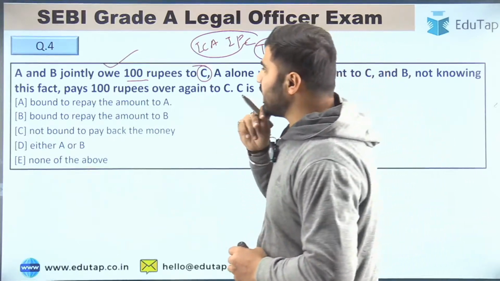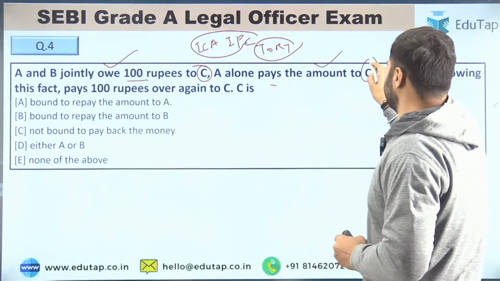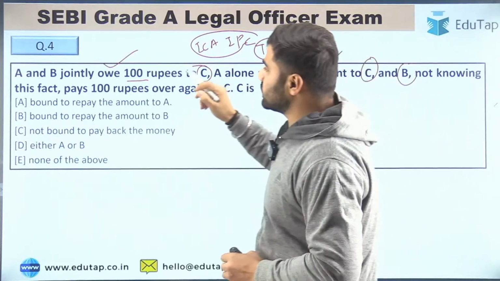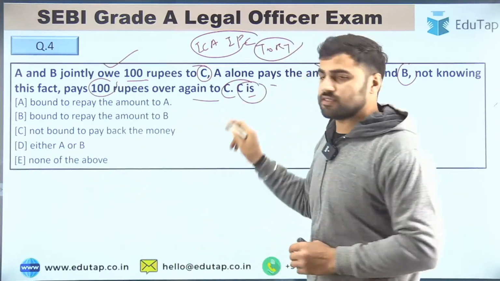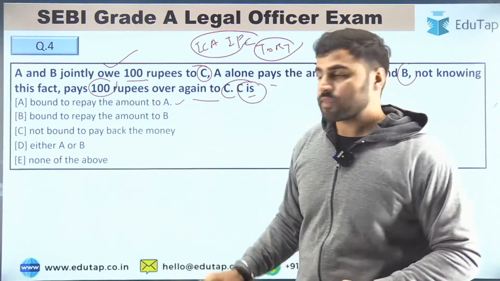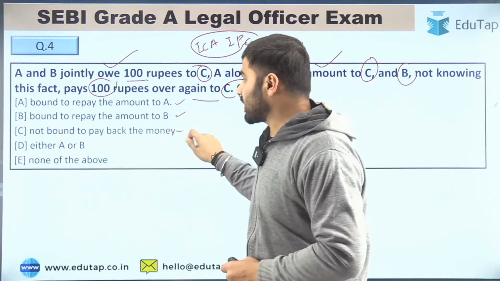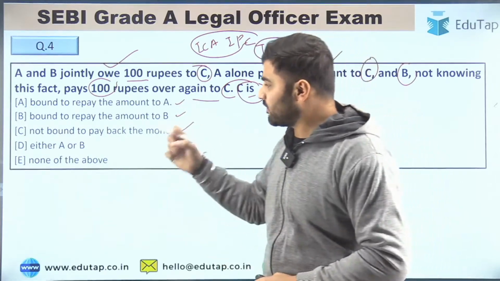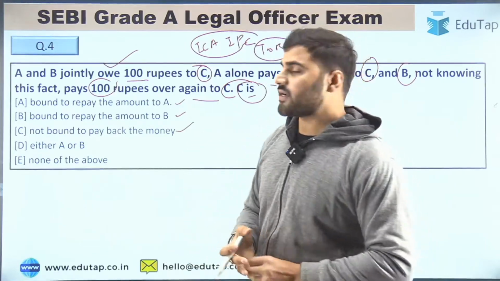So that is why we are trying to cover as many illustrations as we can. So the question is, A and B jointly owe 100 rupees to C. A alone pays the amount to C, and B, not knowing this fact, pays 100 rupees over again to C. So C is, your options are: bound to repay the amount to A, bound to repay the amount to B, not bound to repay back the money, either A or B, or none of the above. So what is the right answer, guys?